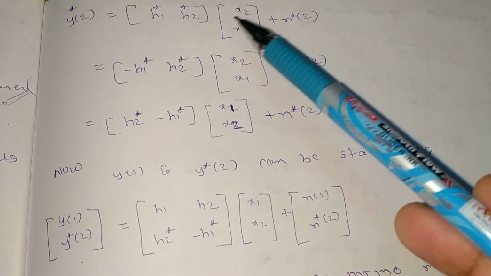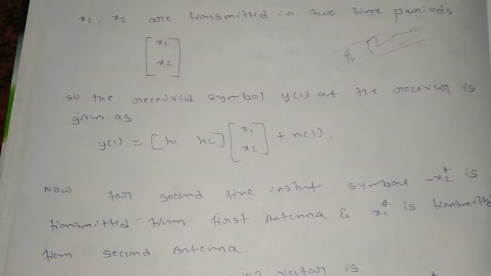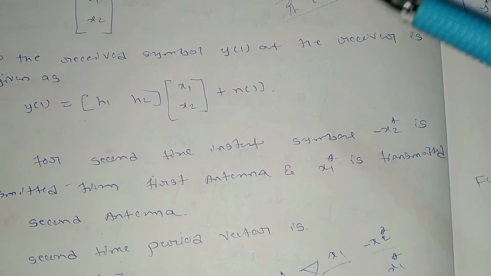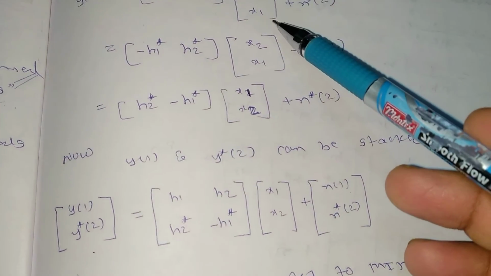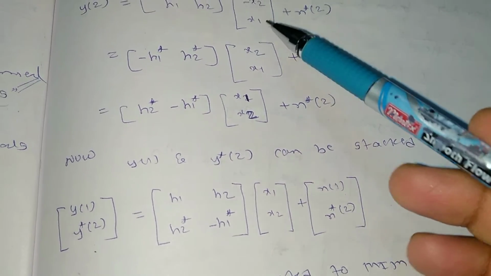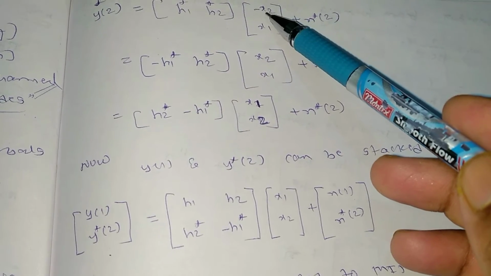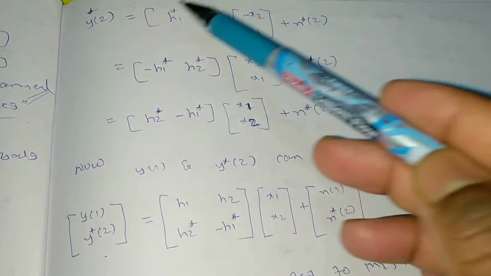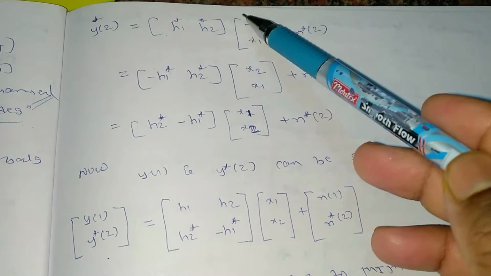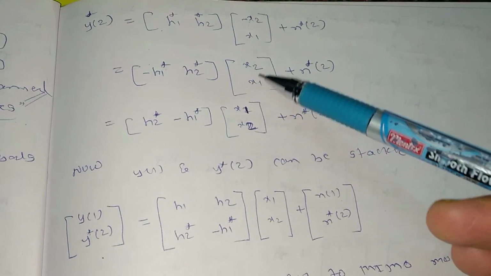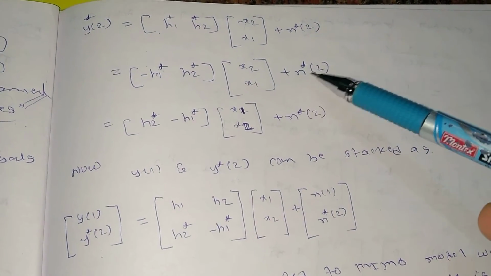After that, what I'm trying to do is make y of 1 and y of 2 in the same form, that is x1 x2, and I'm having x2 x1 here, so I need to do it in terms of x1 and x2. So what I will do, I will first remove the sign here. If I remove the sign here, then I need to add the sign, because if I'm multiplying with minus for these two, it will become plus and this will become minus. So minus h1 star and h2 star, x2 x1, plus n star of 2.